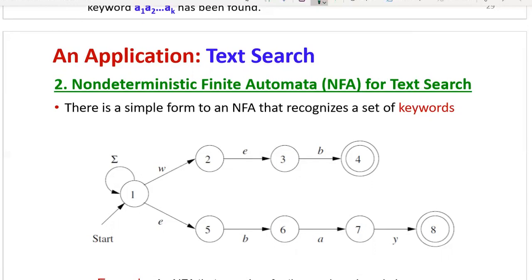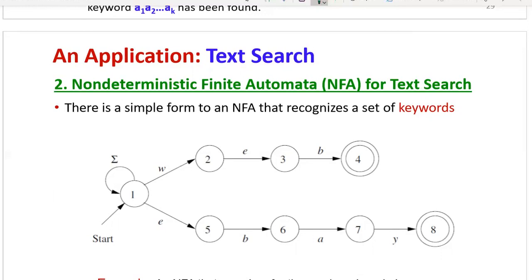An NFA that searches for the words web and eBay. So web and eBay, two real-time keywords, are considered. Now this NFA searches these two keywords, that is text search. With this NFA, you can see from state Q1, this is the start state. Final states are represented within a double circle. 4 is a final state, 8 is also a final state.